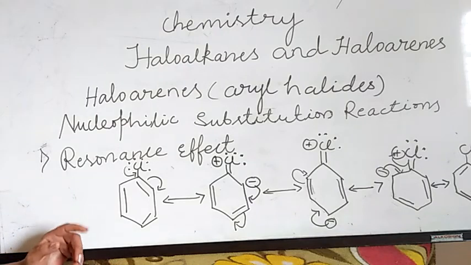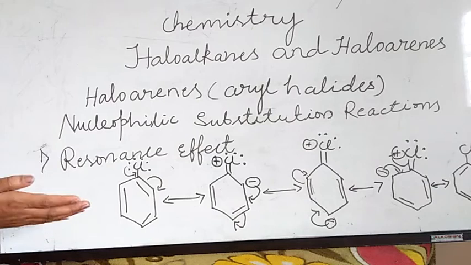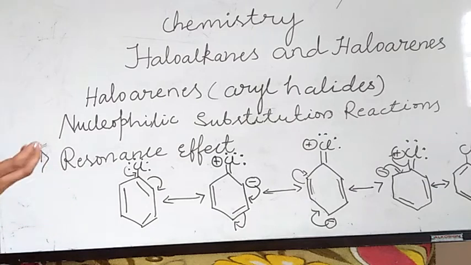First, you have to write three lines. If they ask why nucleophilic substitution reaction does not take place in haloarenes, explain with the resonance effect. For 2 or 3 marks, you have to write three lines. The benzene ring is highly conjugated and the pi electrons are involved in delocalization.